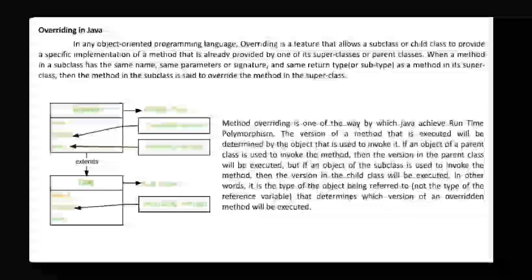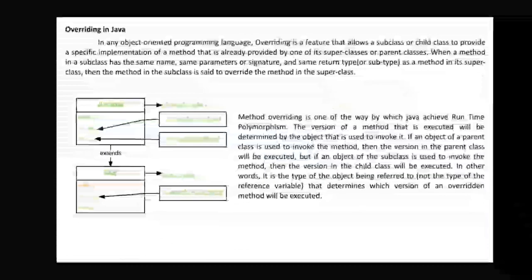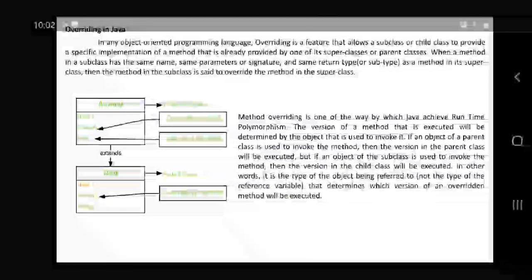If you create an object of a dog, the method of animal will be overridden, and the dog will execute its own class statement. If you want to execute the move method of animal, you can create an animal class object. That is called overriding. You are understanding now what overriding actually means.